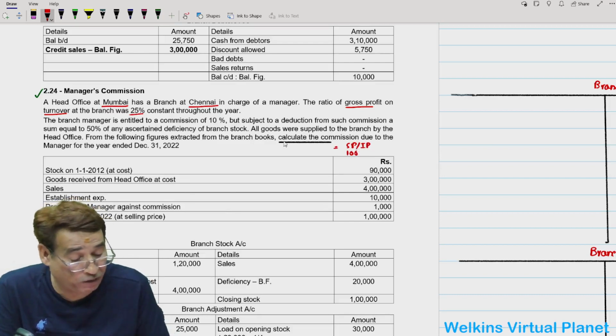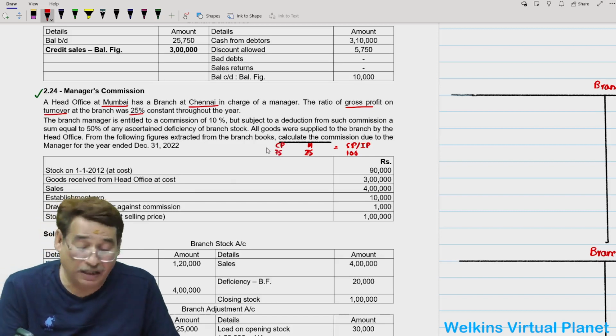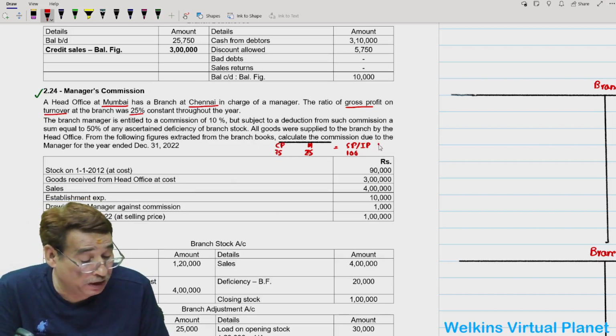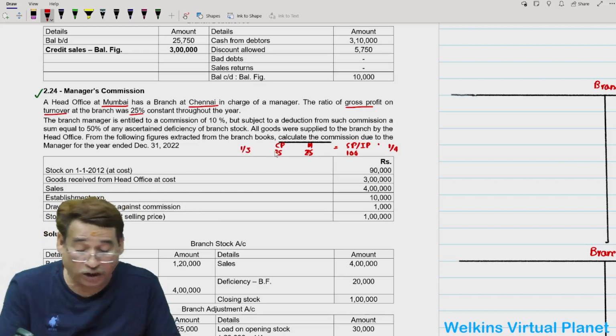We will consider selling price as 100, and our profit margin will be equal to 25%, and our cost price will be equal to 75. So we may say that the rate of profit on selling price is 25 by 100, that is 1 by 4, and on cost price it will be equal to 25 by 75, 1 by 3.